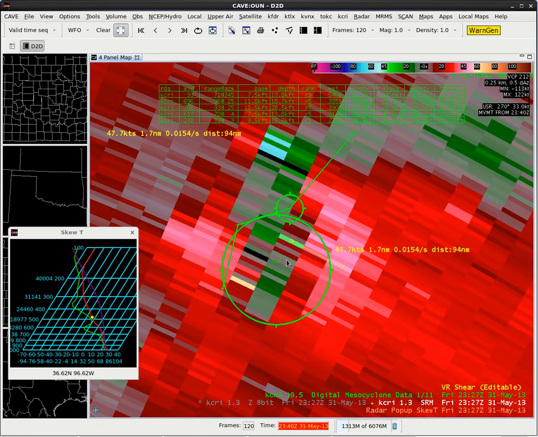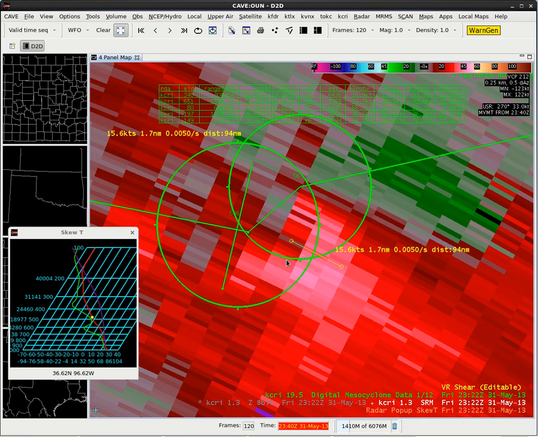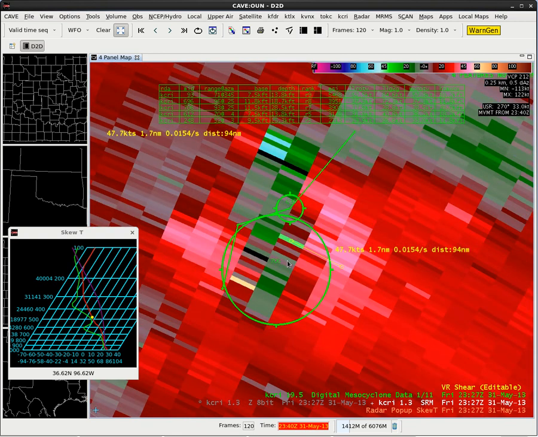Let's go backward in time one by hitting the left arrow, and we see that there's really not a lot of continuity for this velocity. So I am not going to use that as my rotational velocity. Instead, I'm going to go out to a velocity that's kind of at similar ranges within 30 degrees of that range and perpendicular to the beam there, and I get 36.5 knot rotational velocity.